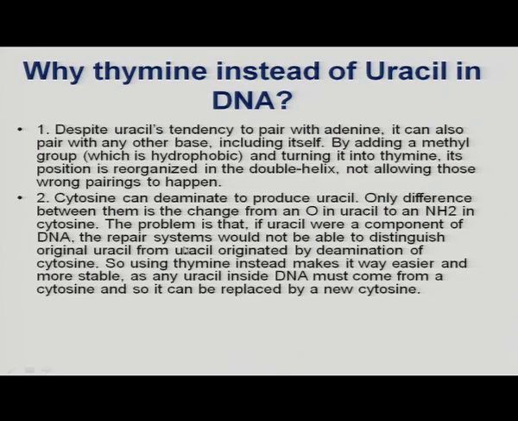Now, in my last session I asked you a few questions. Let us answer those questions. The first question in my last session was, why thymine instead of uracil in DNA? As I explained, in DNA there are 4 nitrogenous bases: adenine, thymine, cytosine and guanine, and in RNA there is uracil, cytosine, guanine and adenine. So, a very important question arises, why is DNA having thymine instead of uracil?